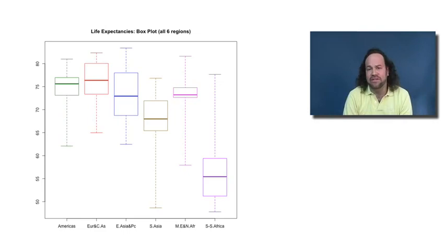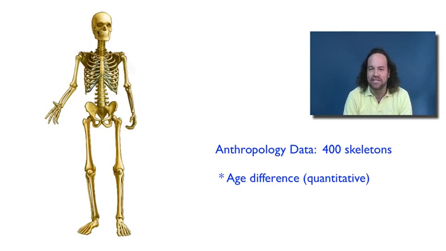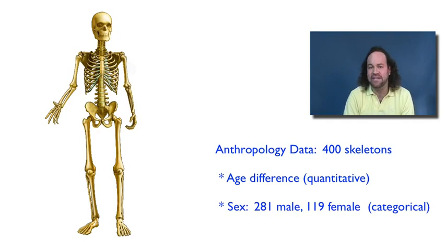Now for another example of considering the relationship of a quantitative variable and a categorical variable, let's return to our old friends, the skeletons. Remember that we have a data set of 400 skeletons. For each one, we have the difference in the estimated age at death as compared to the actual age at death. That's a quantitative variable. We also have some categorical variables, like, for example, the sex of the skeleton, whether it was male or female.